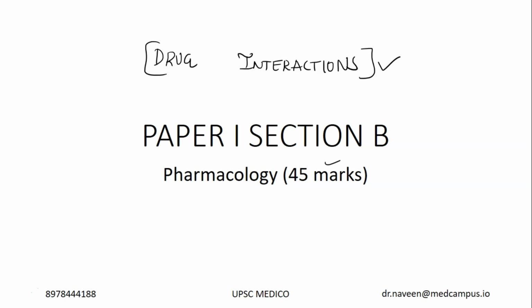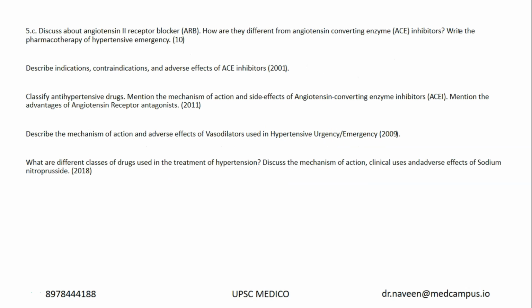So when you're reading any question or any topic from pharmacology, you should always think of what is the drug which can be given along with it and what is the drug that should be avoided along with this drug, because as a practicing physician you should know this, and drug interactions are the pillars, very important. Next is from antihypertensive drugs, you have question number 5C, that is what are ARBs, what is the difference with ACE inhibitors, and what is the pharmacotherapy of hypertensive emergency.